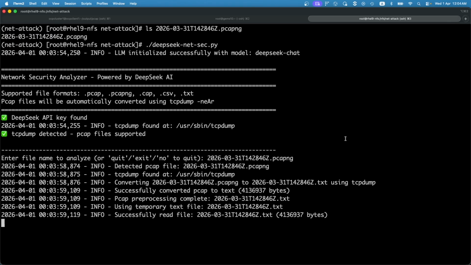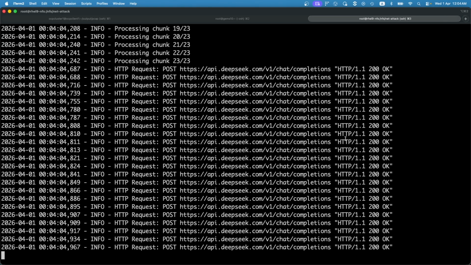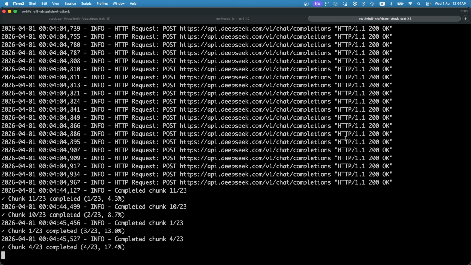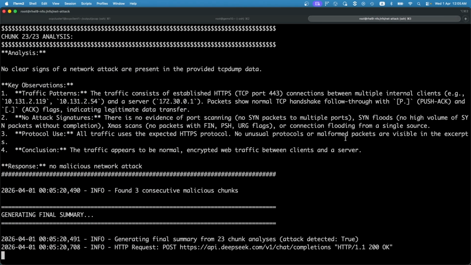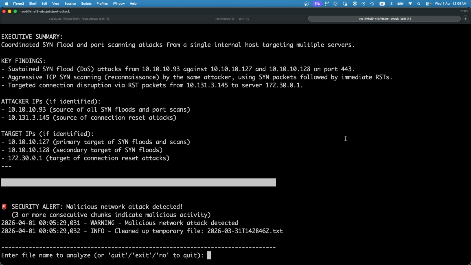What we are doing over here is to cut them into chunks of 100,000 tokens so that we can perform parallel processing and to be able to get insights from the packet traces that was captured. In this case, we are using DeepSeek to help us with the analysis. So we can see that the Wireshark traces was captured and chunked into 23 different parts.